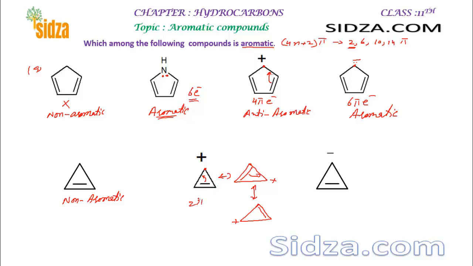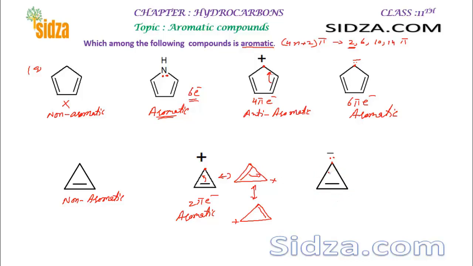So this is a 2 pi electron system, an aromatic compound, right? And look at this one. Now it contains a negative charge. This particular carbon with the negative charge has an electron pair available, the same thing that you find with the positive charge. The negative charge can also undergo resonance, right? And you can form different types of resonating structures there, and the system is conjugate, right?